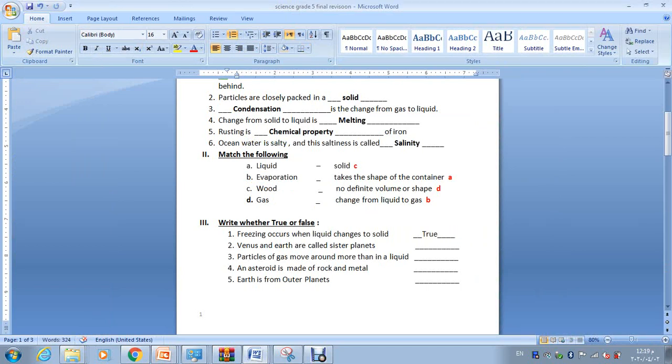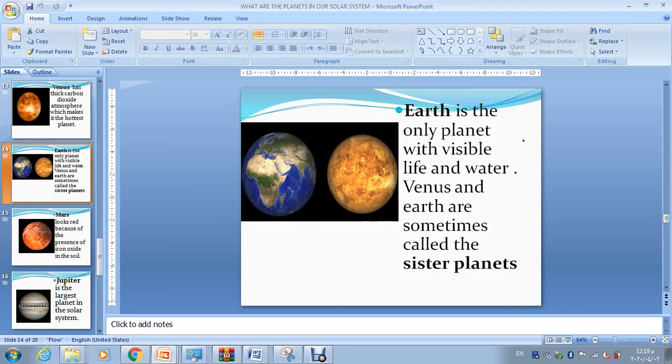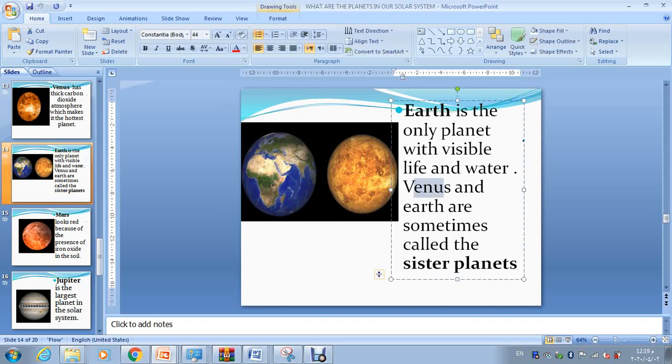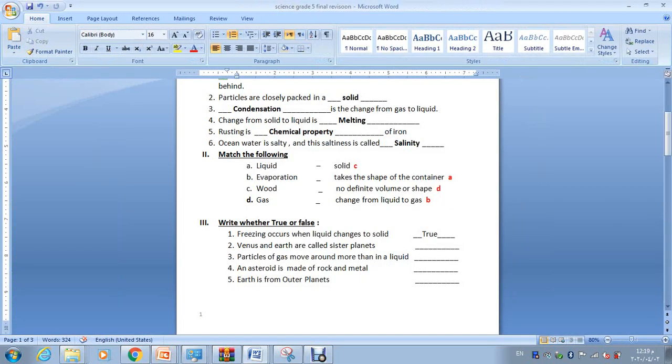Venus and Earth are called sister planets. Yes. Why? Because they almost have the same size. They look like each other because of their size. So yes, Venus and Earth are called sister planets. True.